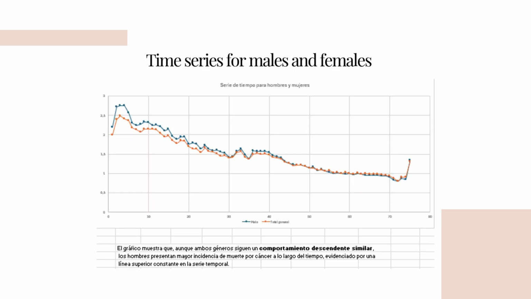Then I did the same thing for males and females. So we focus only on Ecuador. I separated the data by sex, male and female, and the results show that males have a higher percentage of cancer deaths compared to females. Both lines go down over the years, showing a general improvement in mortality rate. This means that men are still more affected, but the difference is not too large.